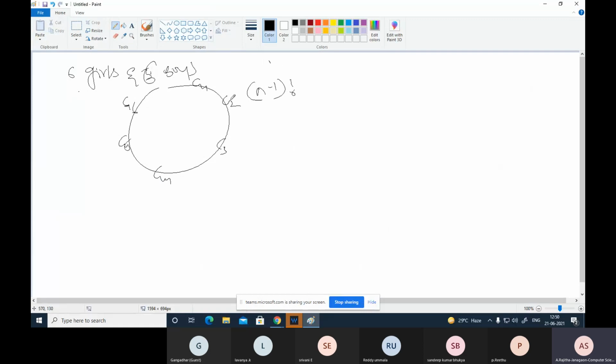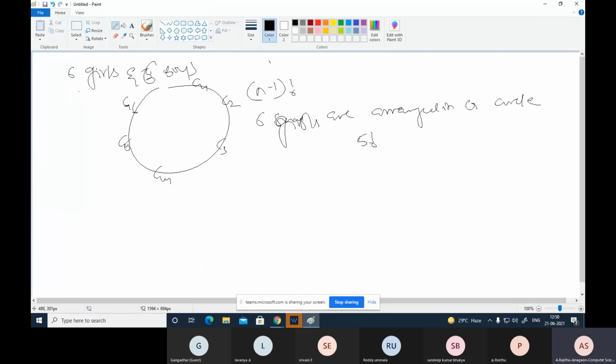So here 6 girls arranged in a circle is 5 factorial.